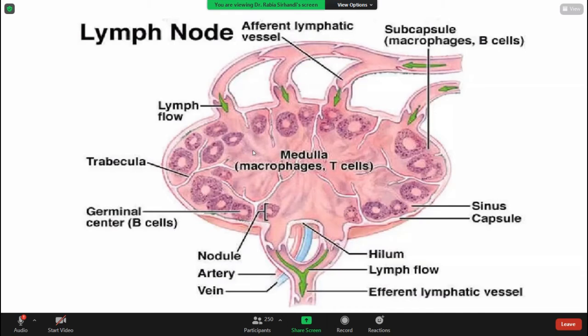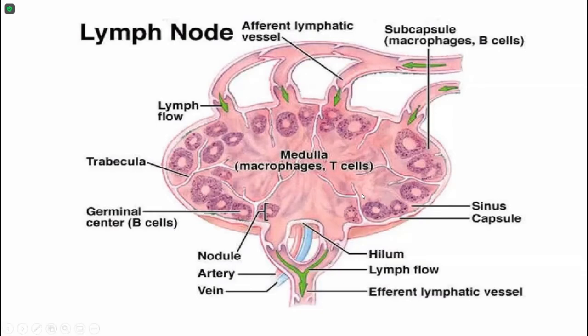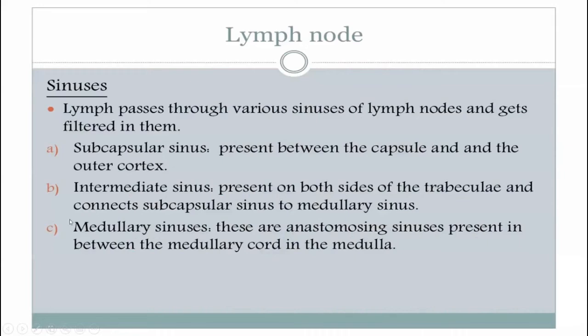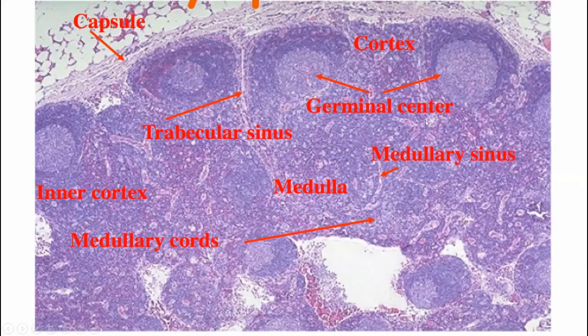You will not appreciate lymphoid nodules or lymphoid follicles in the paracortex. But in the outer cortex, there are densely packed aggregations of B lymphocytes. Paracortex mostly comprises T lymphocytes.